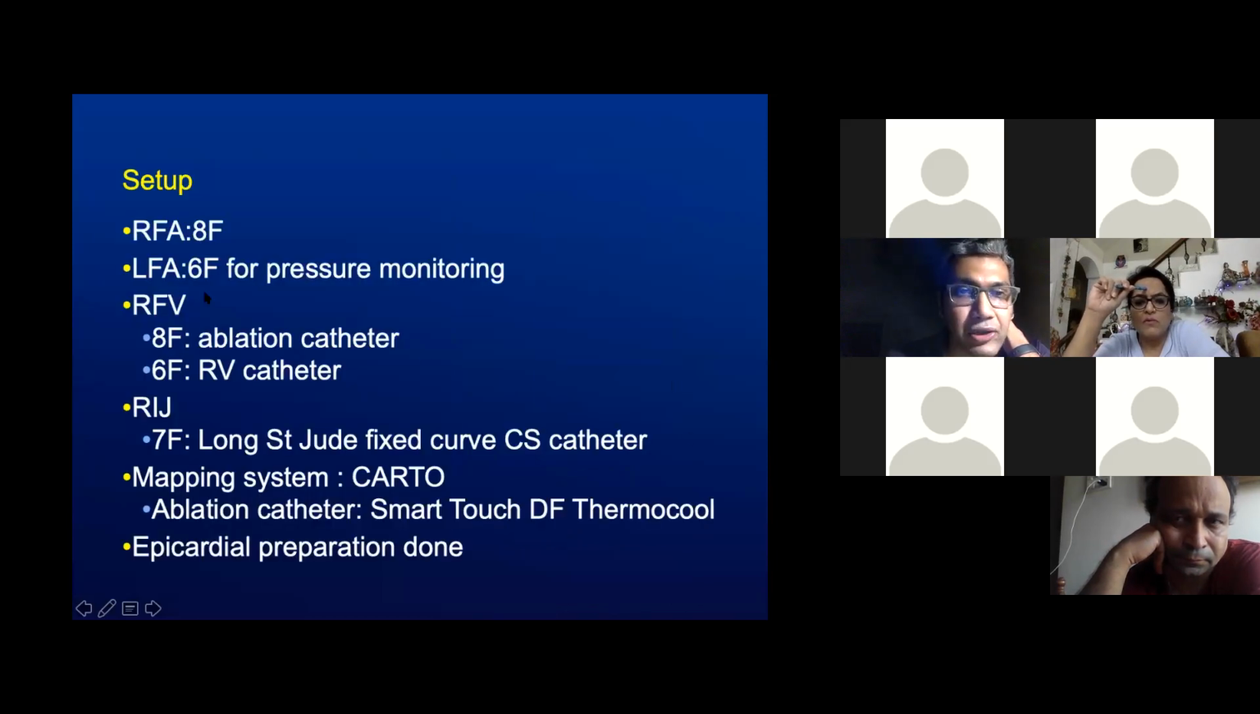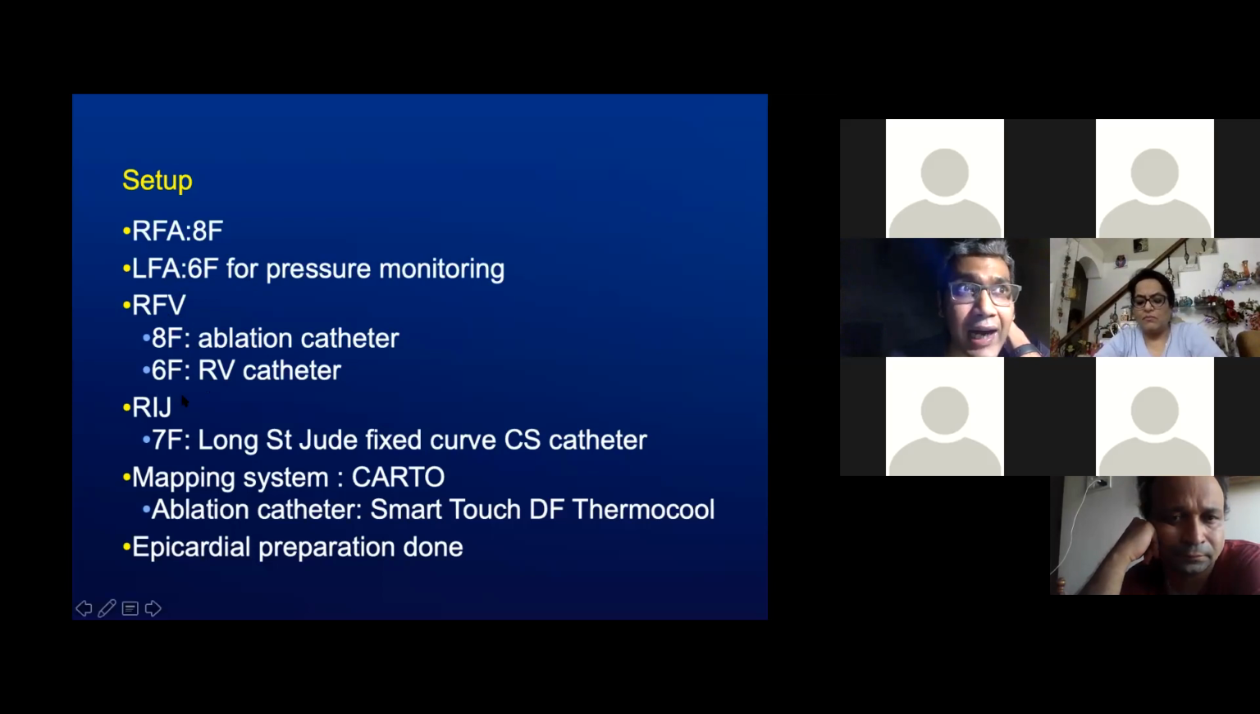Our setup, as usual, was a right femoral artery 8 French sheath for the catheter for retrograde access if needed. Left femoral artery 6 French for pressure monitoring and coronary angiogram if needed. Right femoral vein 8 French again to map the RV with the ablation catheter. 6 French again for an RV catheter in case the PVC dried up and we needed to stimulate.